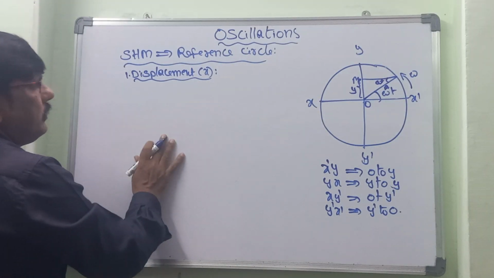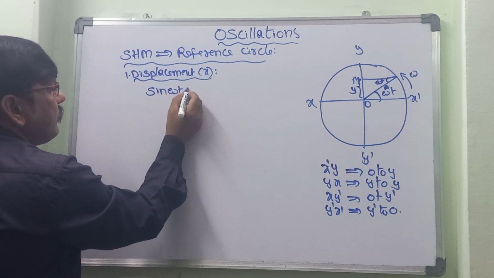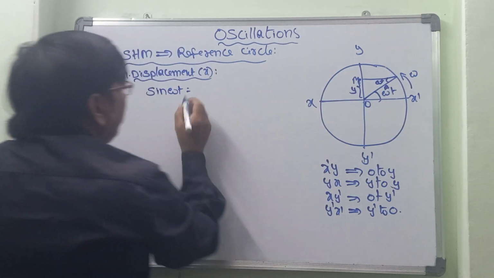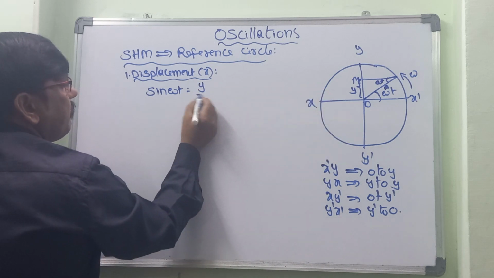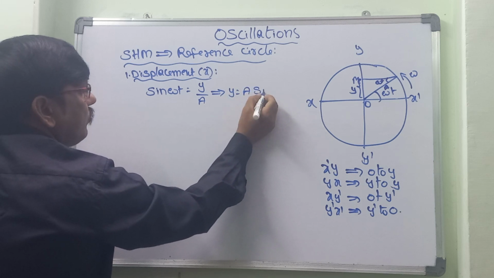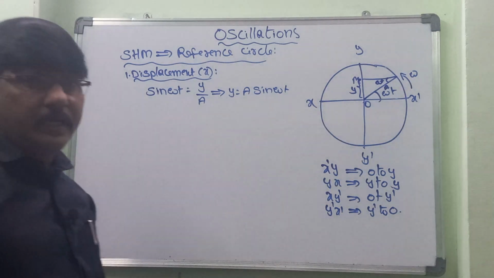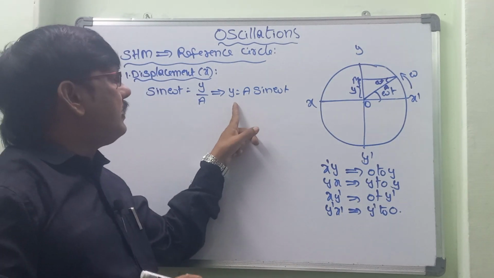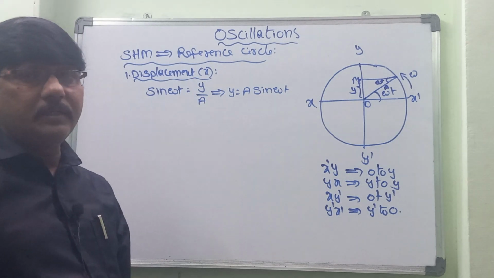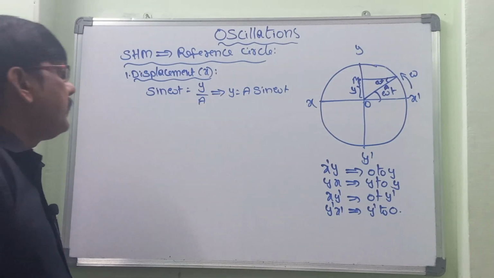Then sin omega t is equal to the opposite side by the hypotenuse, so y by a. Then y is equal to a sin omega t. This is what we call the displacement. Here y is the displacement, a is the amplitude, omega is the angular velocity, and t is the time taken to travel that angular displacement. y is equal to a sin omega t.